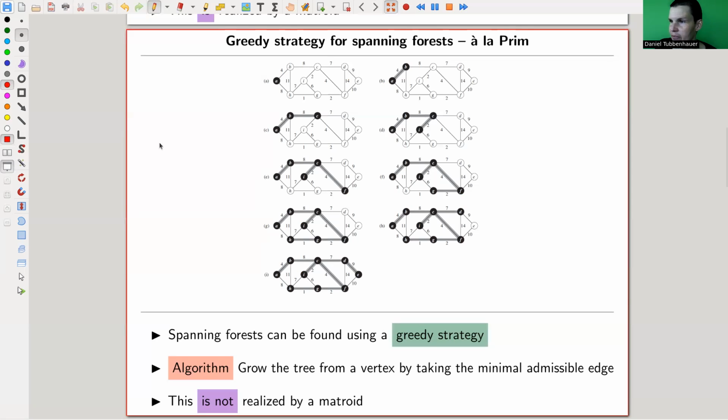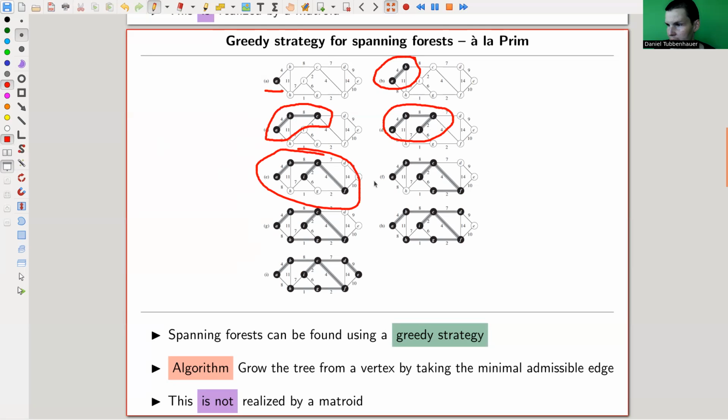I start with a vertex A, for example, or any vertex, and I pick the next accessible edge to A with the smallest weight. And I keep on going. I always pick the next smallest weight that is neighboring my new tree. I'm growing a tree from A onward and so on. So the difference to Kruskal, to the previous algorithm, is that here I pick a vertex and then the next accessible edge. In Kruskal, the next accessible smallest edge.